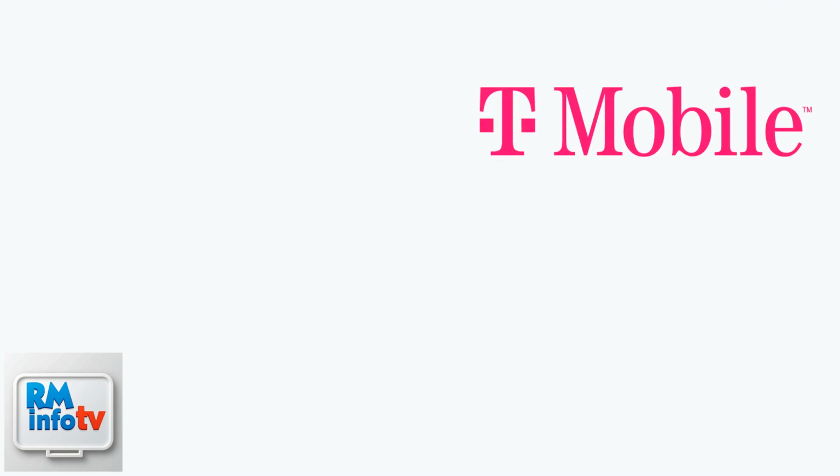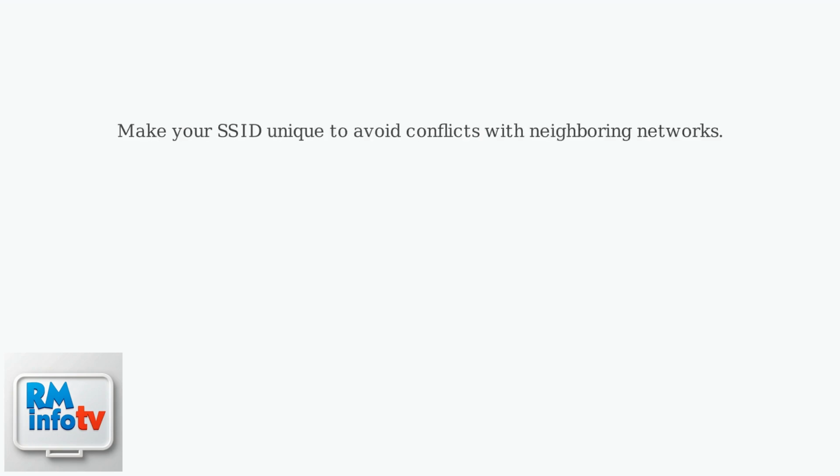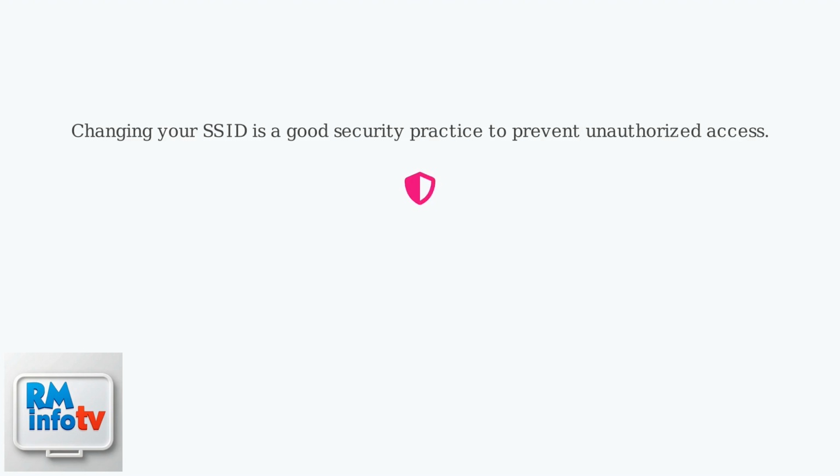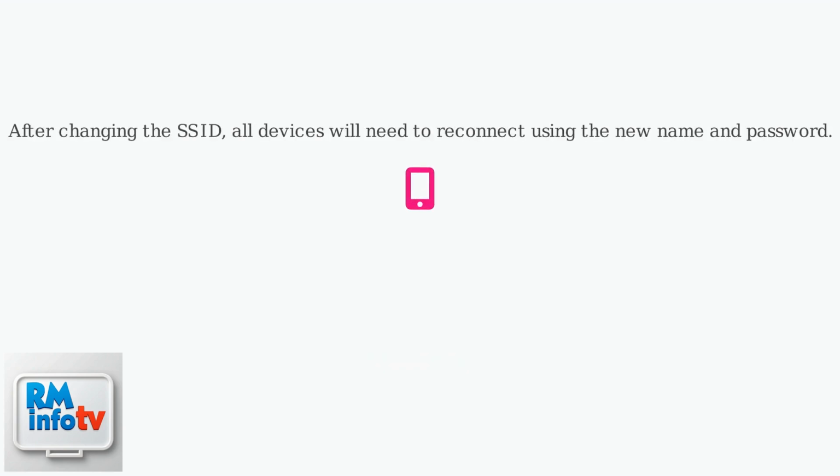When changing your T-Mobile home internet Wi-Fi name or SSID, keep these important considerations in mind. Your SSID should be unique to avoid conflicts with neighboring networks. It can be up to 32 characters long, but avoid special symbols for best compatibility. Changing your SSID is also a good security practice. After changing the SSID, all your devices will need to reconnect using the new name and password.